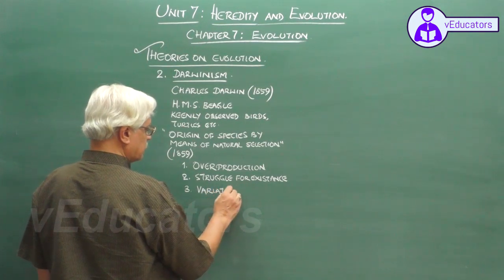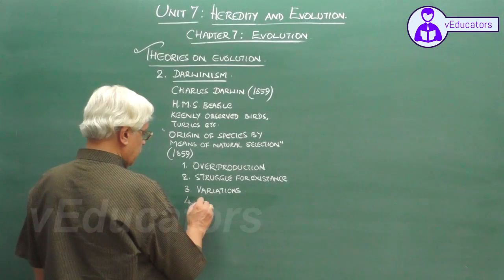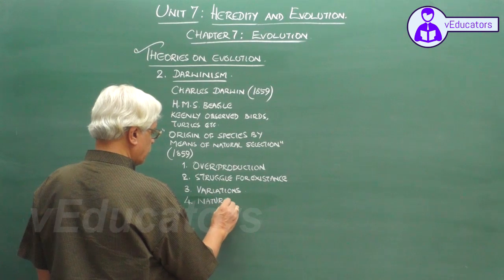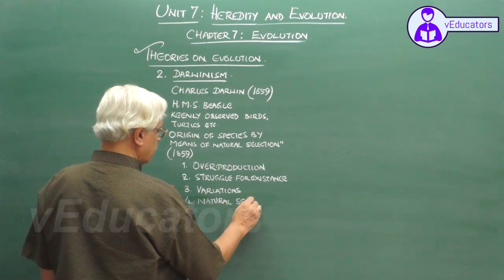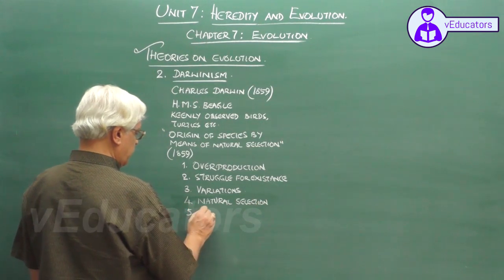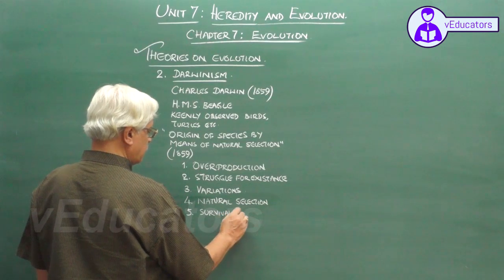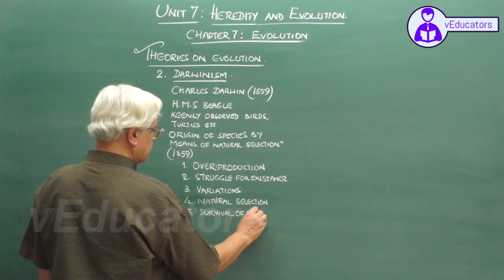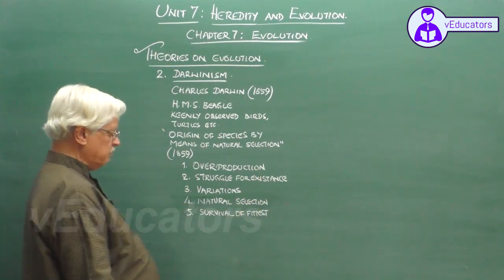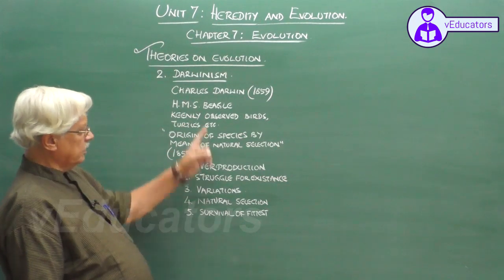Variations. Natural selection and survival of the fittest. These are the 5 principles on which Darwinism is based.